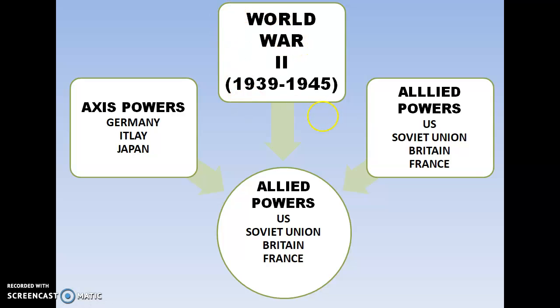So after the Second World War, we know how the war ended. The Allied nations, especially the USA, dropped nuclear bombs on two cities of Japan, and then the Axis powers were forced to surrender their weapons and the war. Then the Second World War ended. After that, the Allied powers got the victory over the Axis powers.